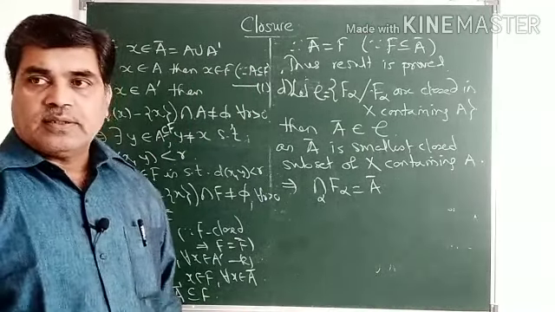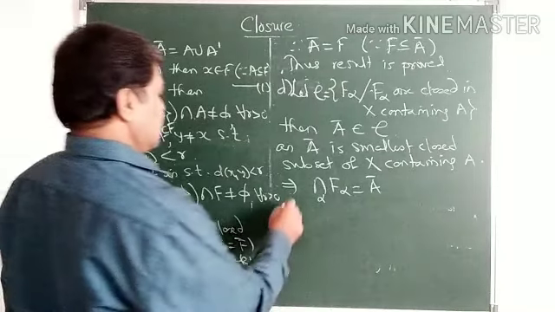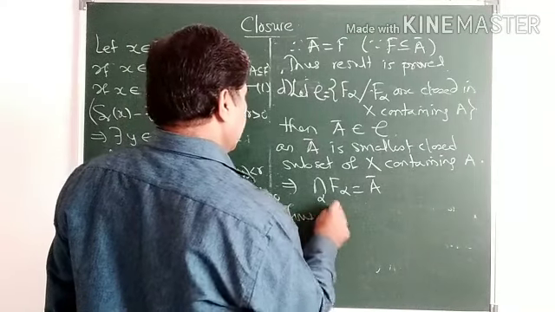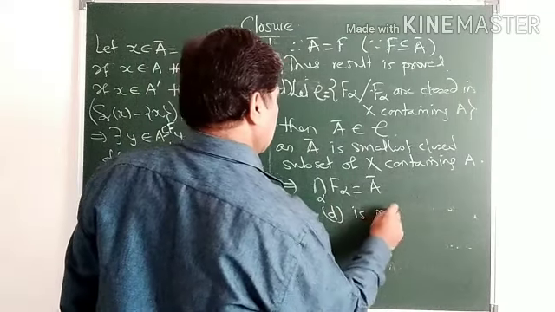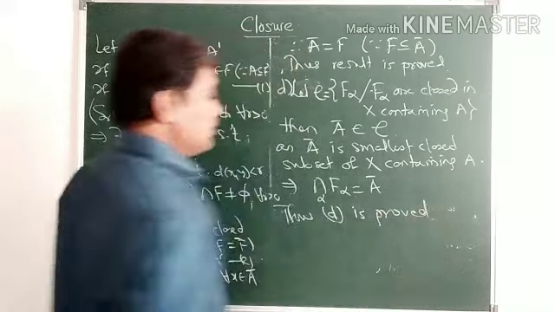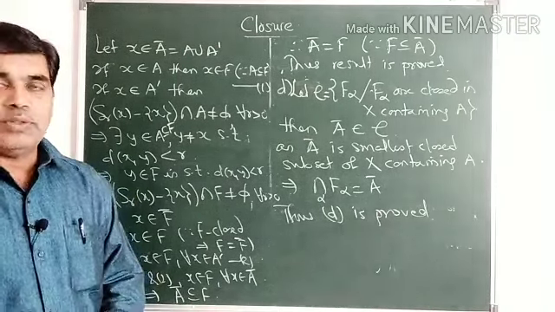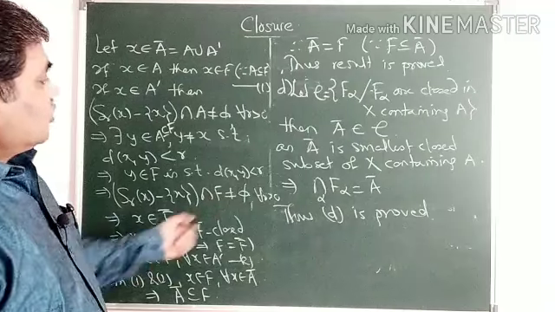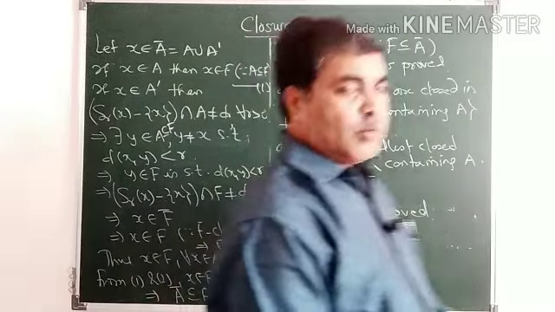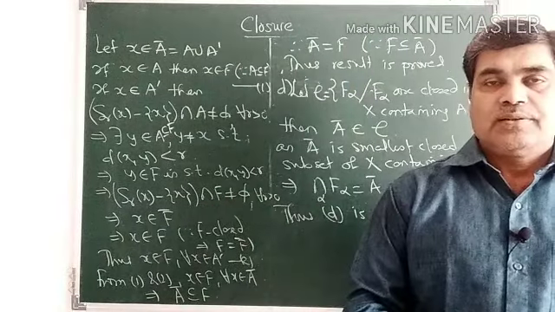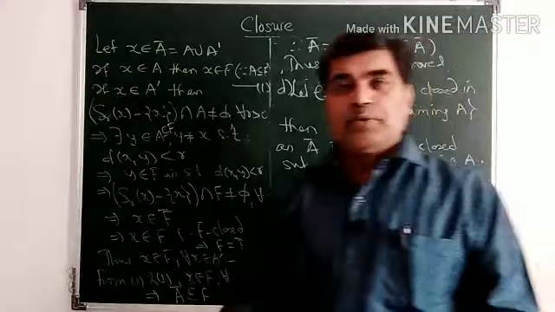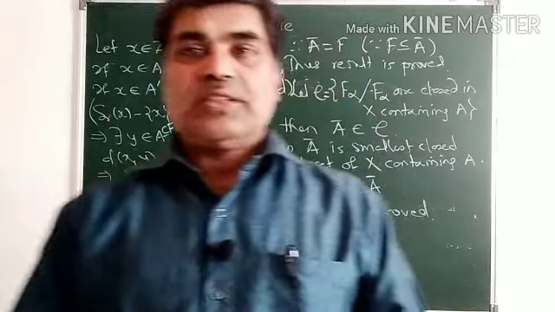Is it clear? Thus, D is proved. So we have proved results about the closure of sets parallel to the results about the interior of sets.